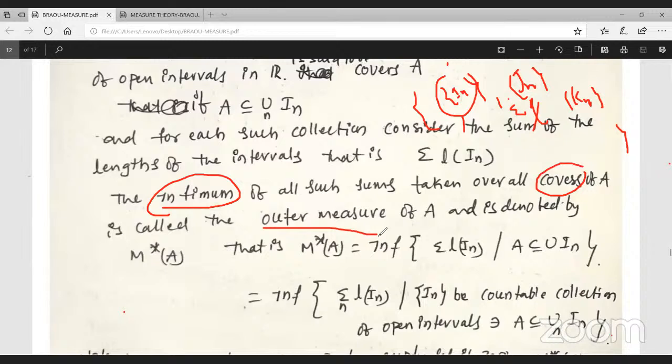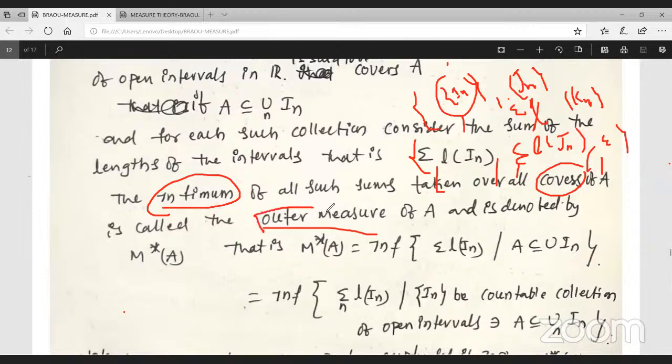So outer measure: there exists an open cover, open intervals, which covers the set A. If you want to define the outer measure of set A, there exist some covers. Find the length of each interval in each cover, and consider the summation of the lengths of the In intervals, and the summation of the lengths of the Jn intervals. We get some values from all these covers. Consider the summation of all the lengths of these intervals and take the infimum value.